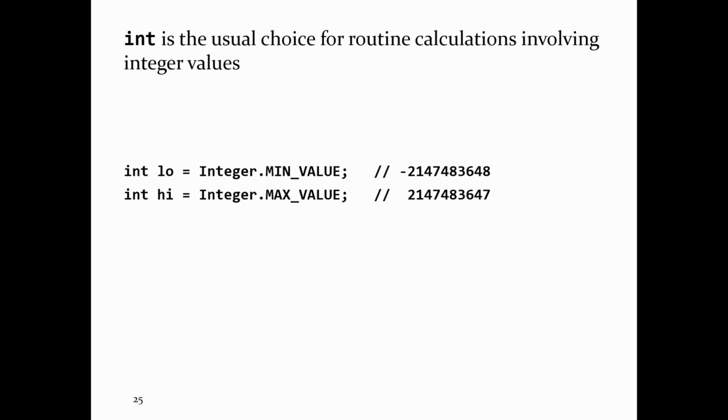Yes, you can create a type that represents a range of values where you can specify what you want the minimum and maximum value to be. You can't modify int to do that. You have to make your own type, and your own type has to build in all of the logic required to put those restrictions in. Can I make a subclass of int that has a different minimum? No, int's not a class. Int is a primitive type, so you cannot create a subclass of int. That doesn't work in Java.